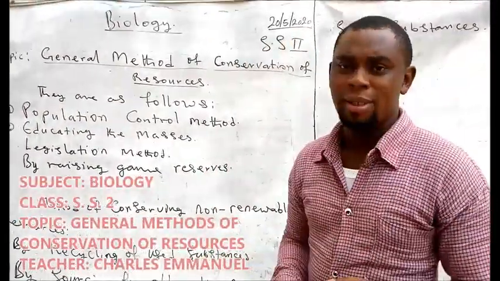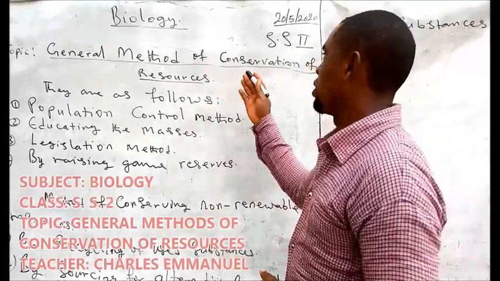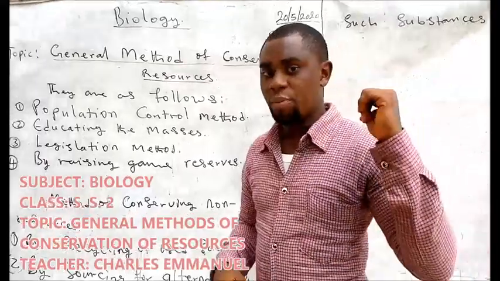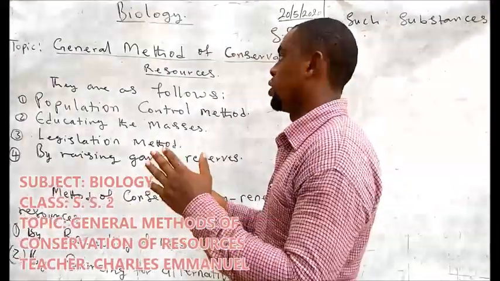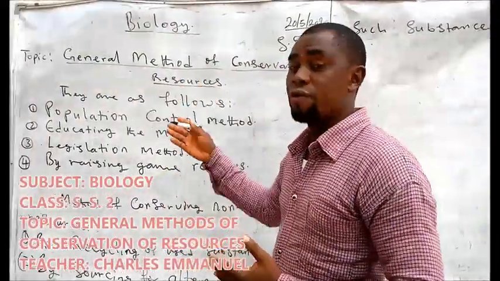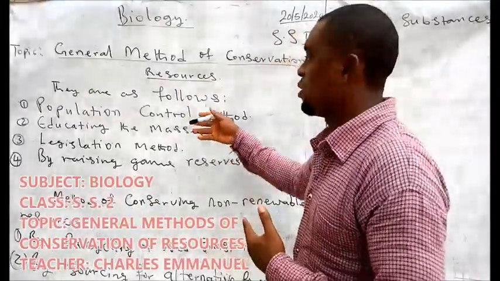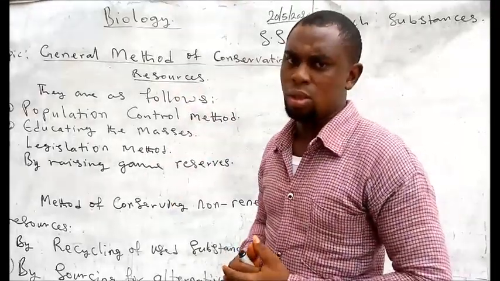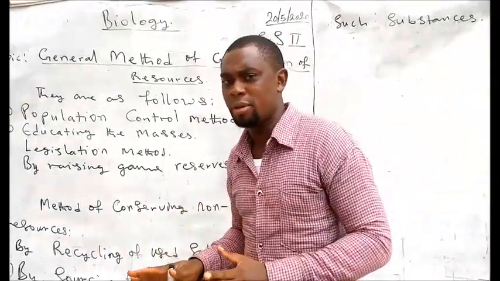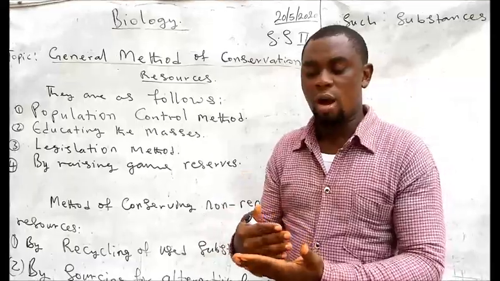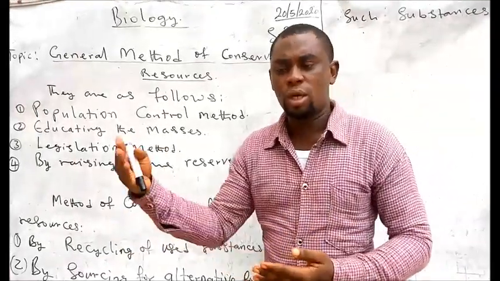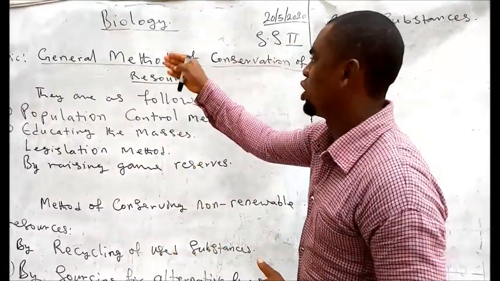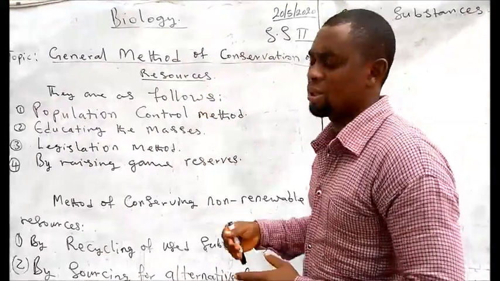I'm Charles Emmanuel C. This class today is for SS2, a continuation from the previous class, which was conservation of natural resources. Today we are progressively going into general methods of conservation of resources, not just natural resources this time around. As we said last time, we have two forms of resources, natural resources and man-made resources. So today we are talking about general methods of conservation of resources.